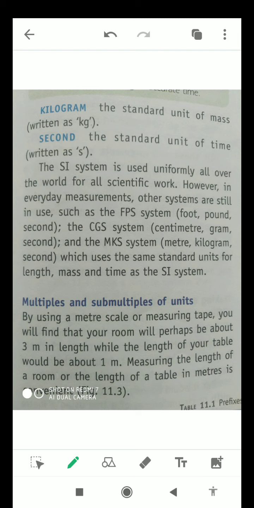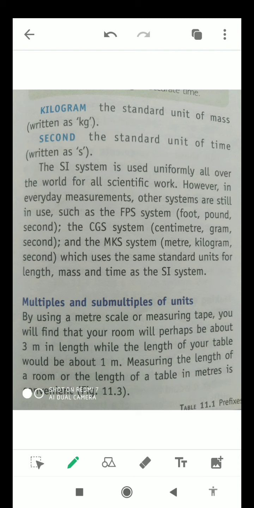Okay students, by using a meter scale or measuring tape, you will find that your room will perhaps be about 3 meters in length, while the length of your table would be about 1 meter. So the length will be less according to the object.